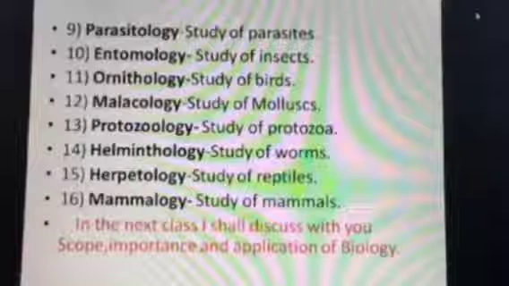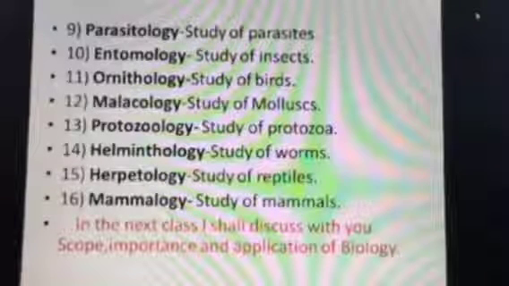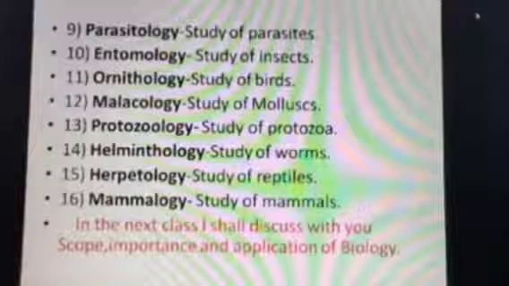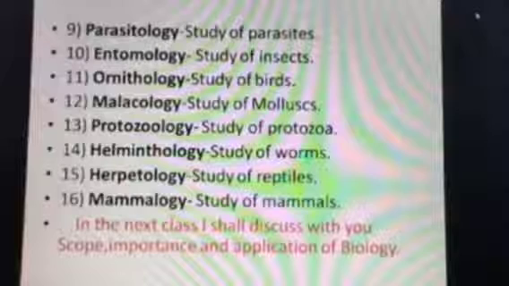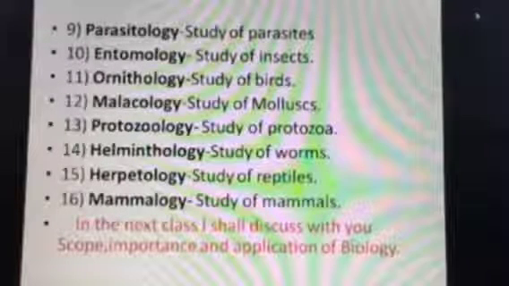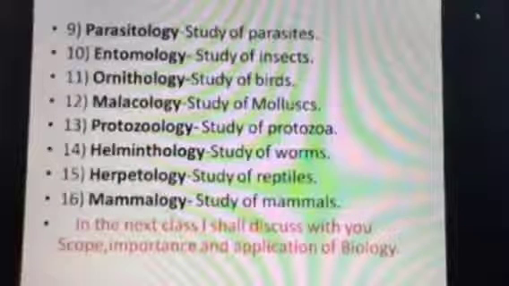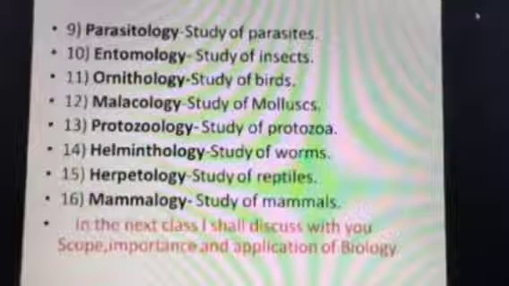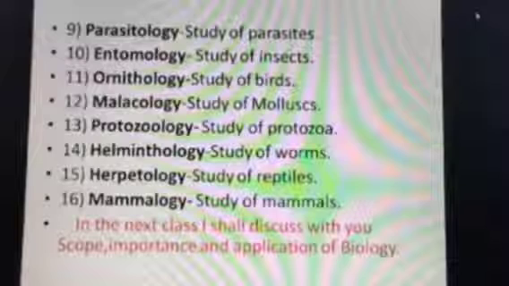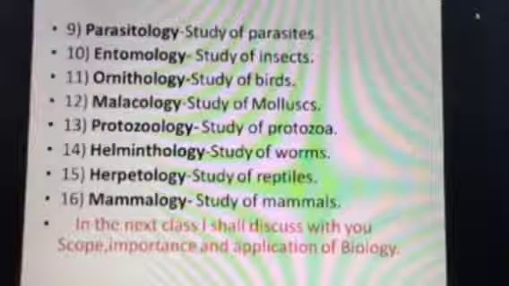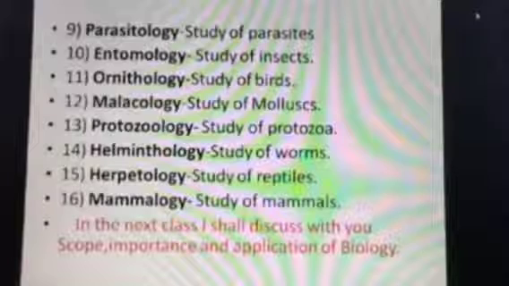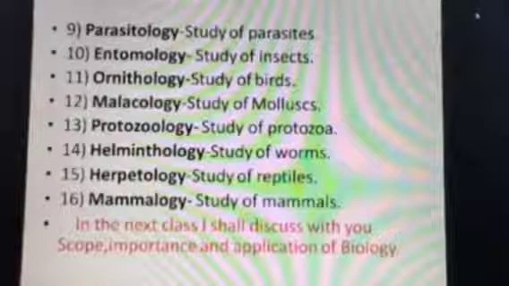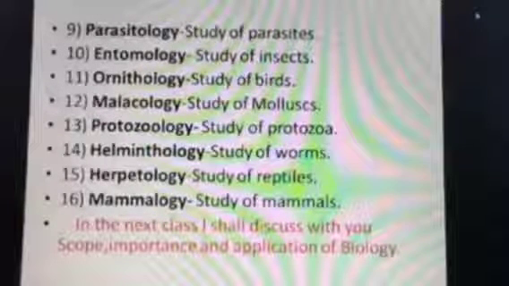Finally, we have come to mammalogy, the study of mammals. It also includes human beings. Who are mammals? Mammals are those animals which have hair or fur covering their body. Usually, they give birth to their young ones, except monotremes. The study of those animals is called mammalogy. So when we come to mammalogy, we will be able to include ourselves, because we are also mammals. So these are some of the important branches of biology.